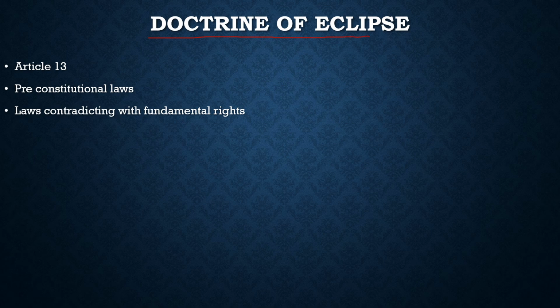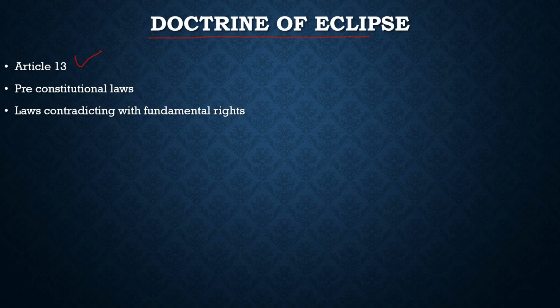Here we have to start with Article 13. As you know, we are studying the fundamental rights. We had discussed what the state is in it. We discussed Article 12 very well, how Article 12 defines what state is and what it contains. For example, it contains the government and the Parliament of India, the government and the legislature of each of the states, and all local or other authorities within the territory of India or under the control of the government of India. In yesterday's class, we discussed what Article 12 talks about, and also in that class we put some light on Article 13.